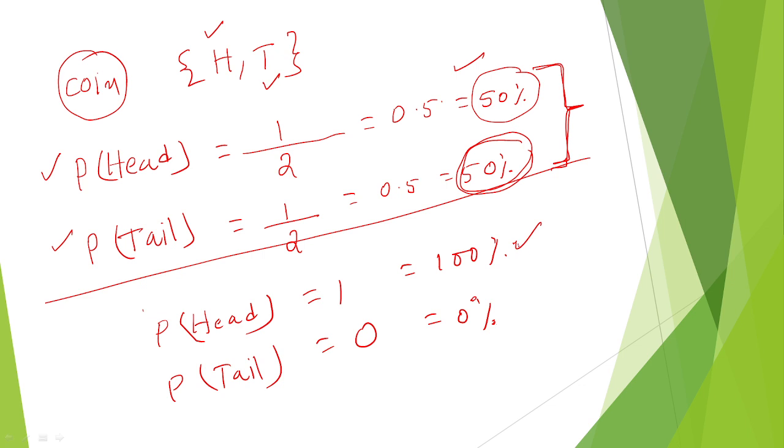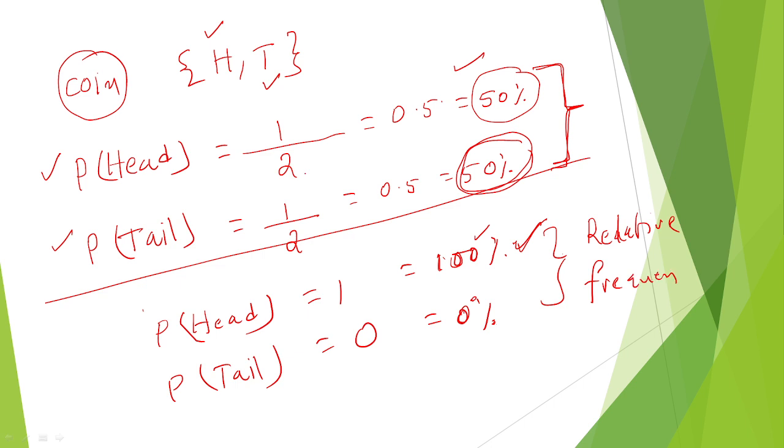But think about this: once the experiment is done, if head has happened, the head person has 100% probability and the remaining tail person has 0% probability. This is also called the relative frequency of the probability.